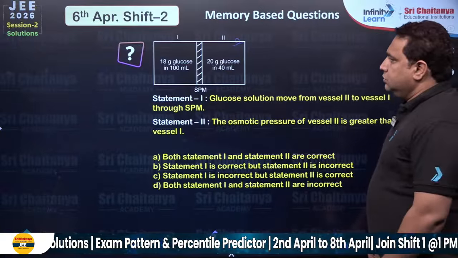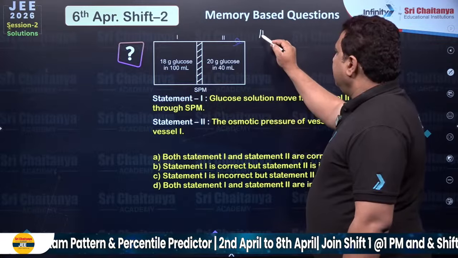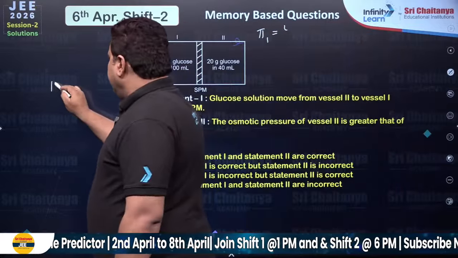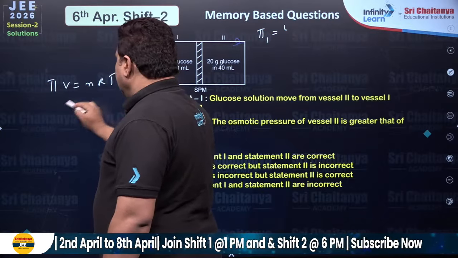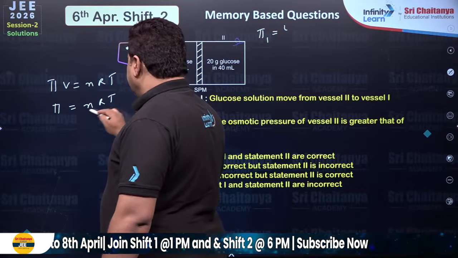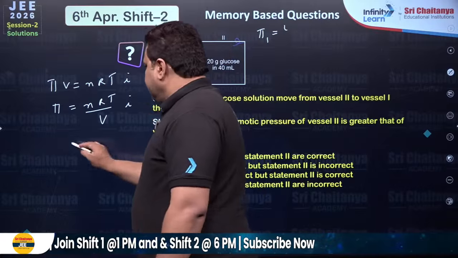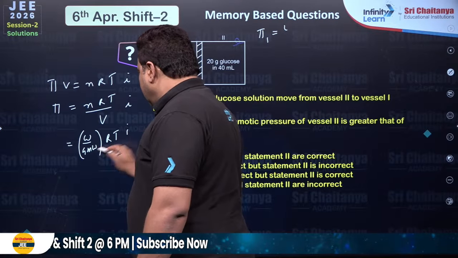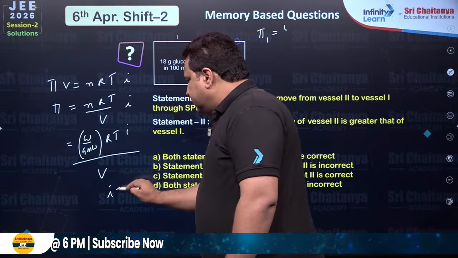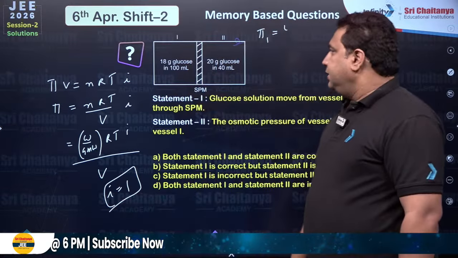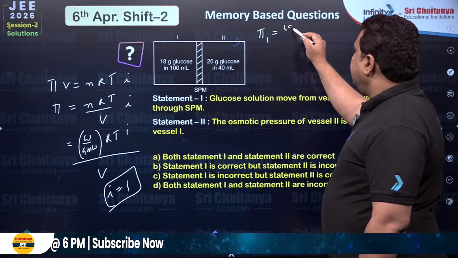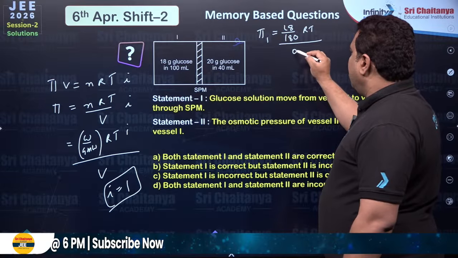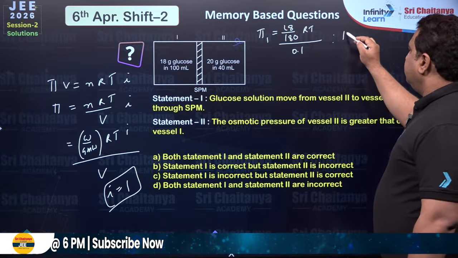18 grams of glucose. So if you take pi in the first beaker, it is equal to weight. Everybody knows the basic formula? Pi V is equal to nRT, or pi is equal to nRT by V, and everywhere the Van't Hoff factor i will come, and this is equal to weight by gram molecular weight into RT i upon V. For glucose, i is 1 because it is a non-electrolyte. So pi is equal to 18 by gram molecular weight 180 RT upon 100 ml, which means 0.1 liter. And this is pi 2.